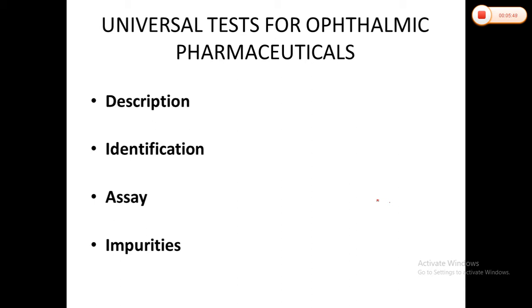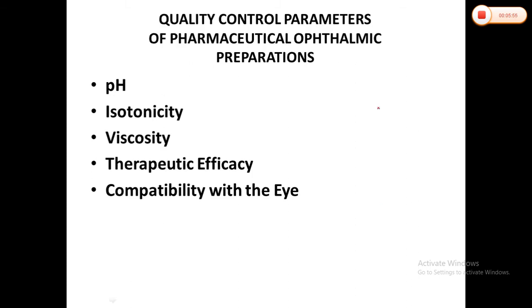Apart from that, there are other tests, the quality control parameters for pharmaceutical ophthalmic preparations. These are the five basic quality control tests that have to be passed before moving on to further testing like the endotoxin test, clarity test, and sterility test.